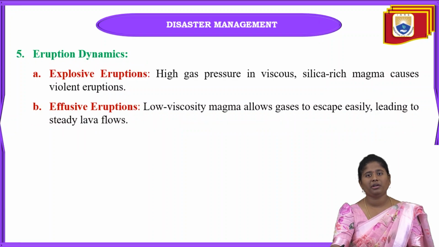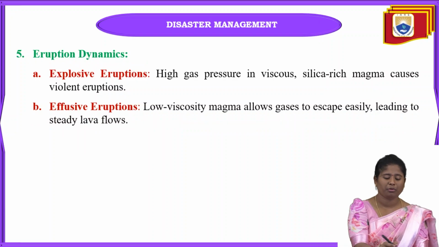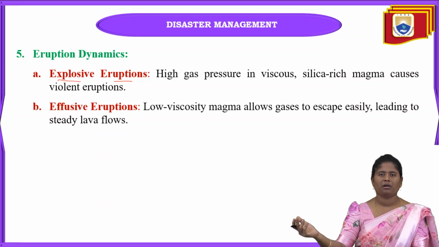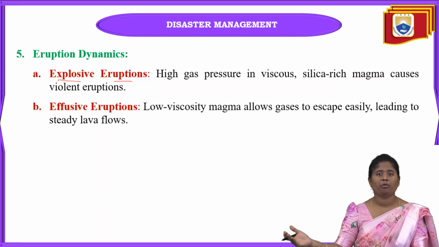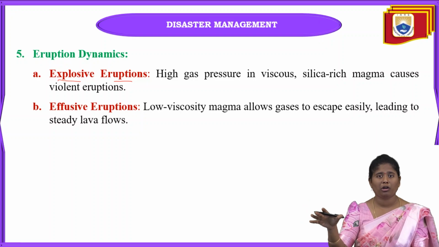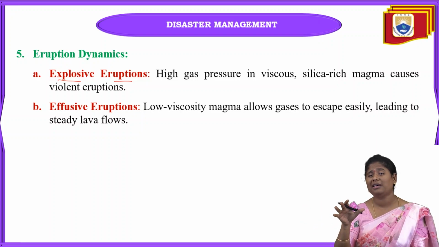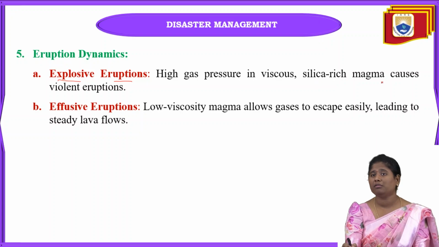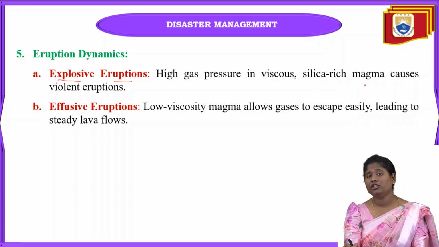Next one is eruption dynamics, and in this, the first one is explosive eruptions. When any type of explosion happens nearby, for example, we can take an atom bomb or nuclear bomb, if that is tested in a nearby volcanic region, then due to that high gas pressure we are going to start volcanic eruptions also. Why? Because silica-rich magma will cause volcanic eruptions.